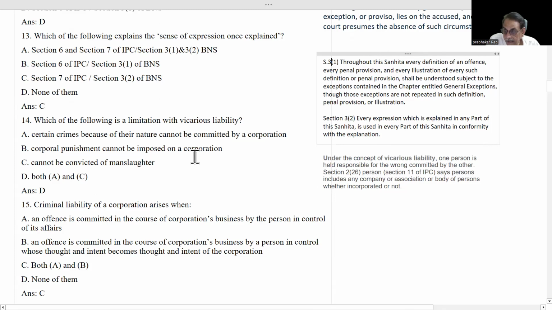Here what we are talking about is the multiple choice questions. Corporation has been given. Whether a corporation can be held liable, whether vicarious liability can be cast upon a corporation, that is the thing we have to decide in this question. Section 226, earlier section 11 of IPC, says a person includes any company or association or body of persons whether incorporated or not. It is an inanimate thing.